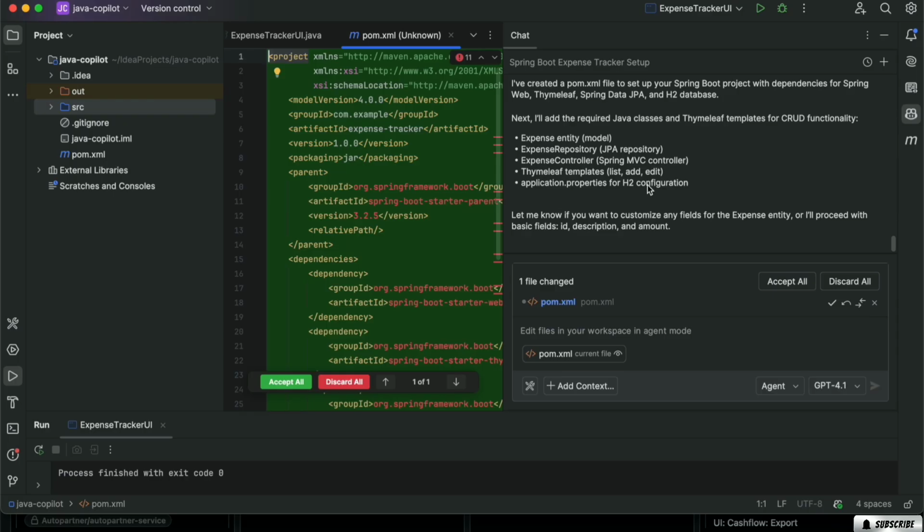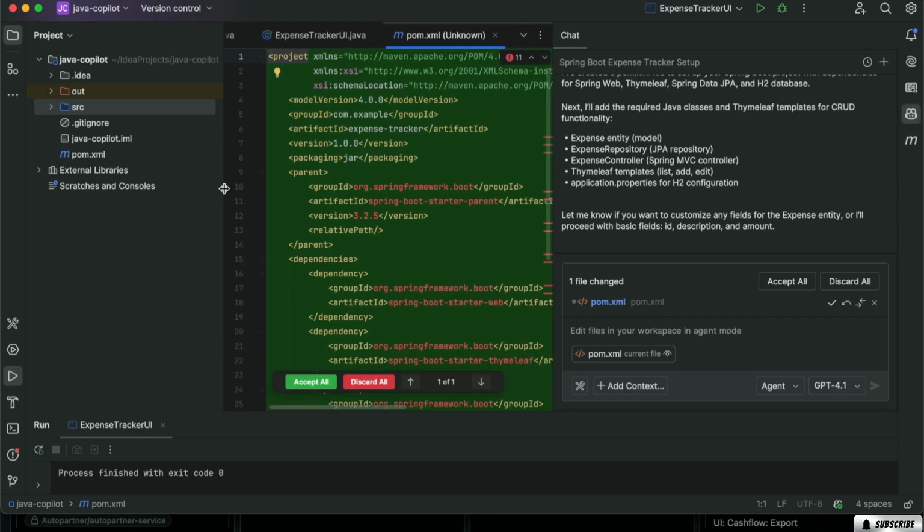Next, Java classes: model, repository, MVC controller, templates list, add and edit, and application properties with database configuration. Okay, so let's try to run this application.